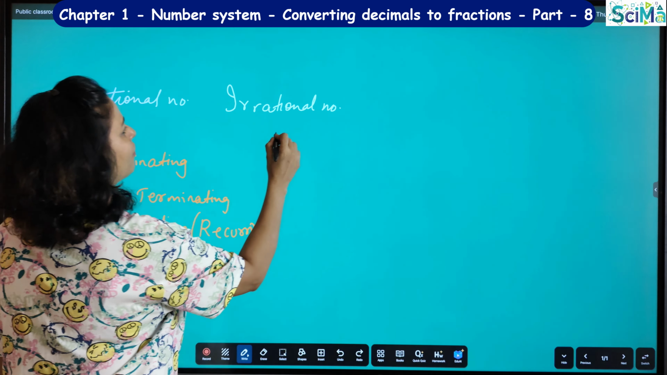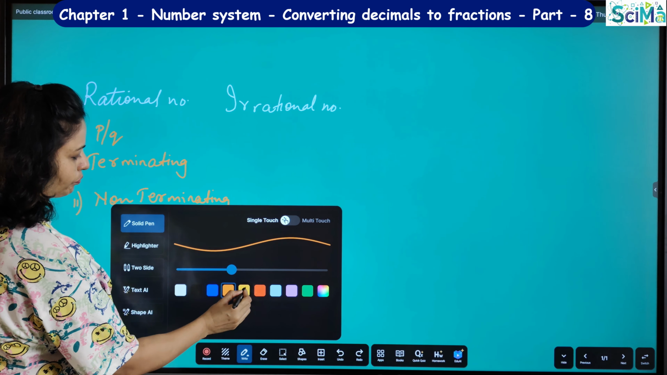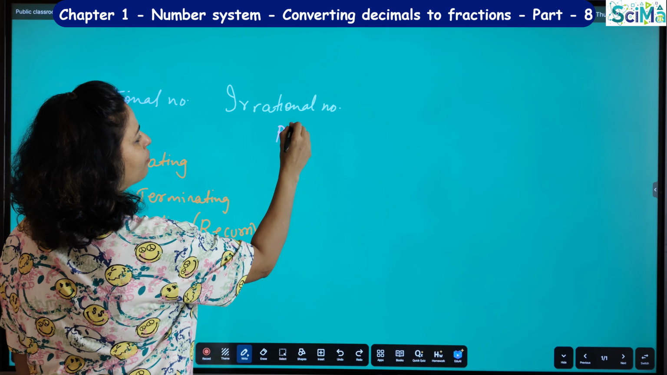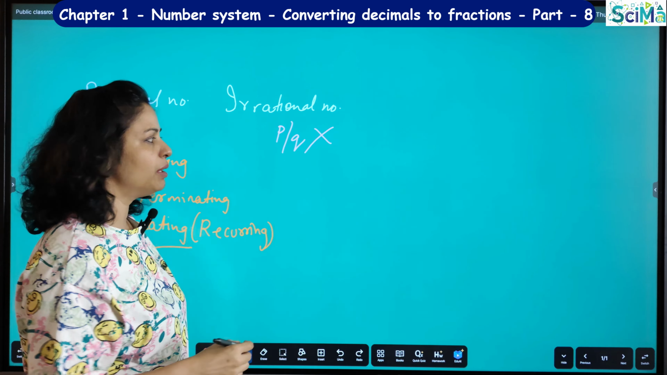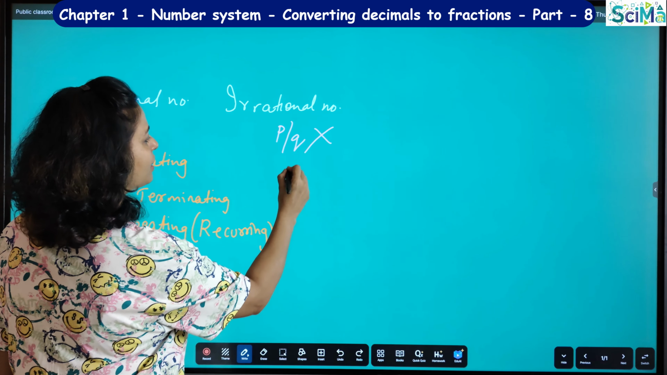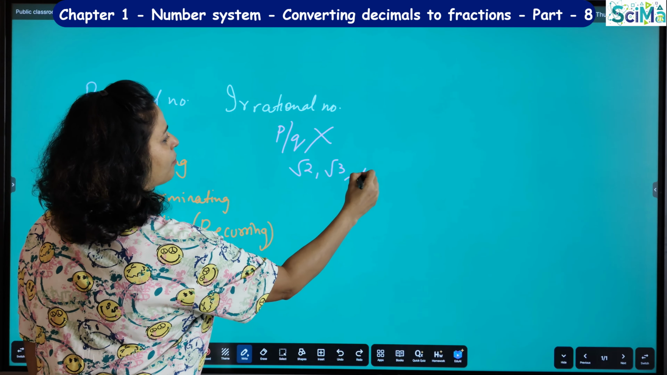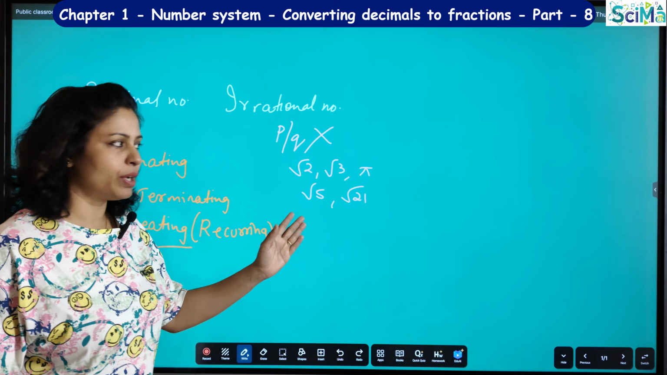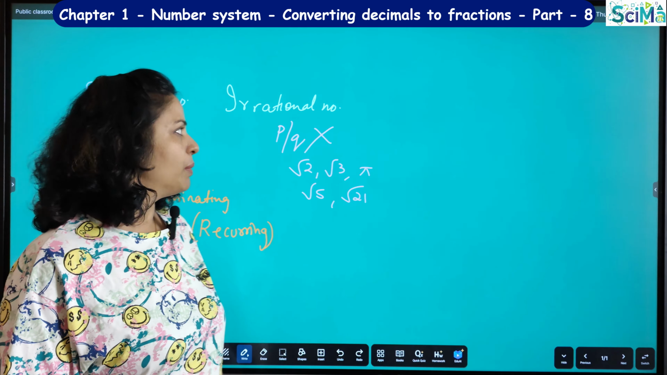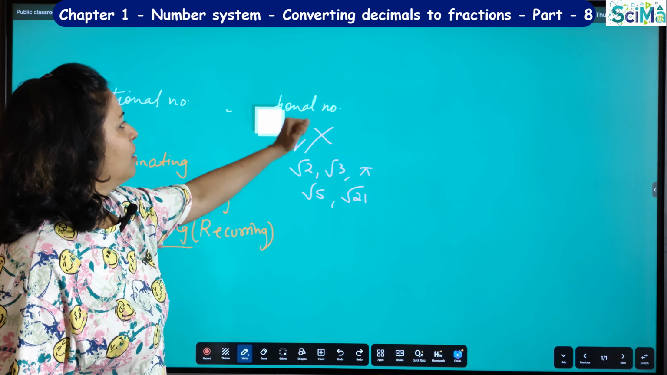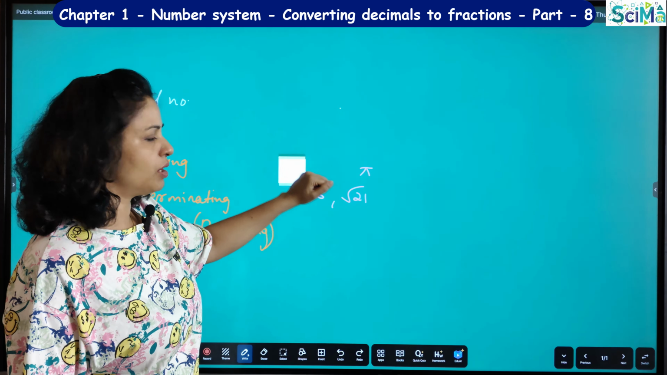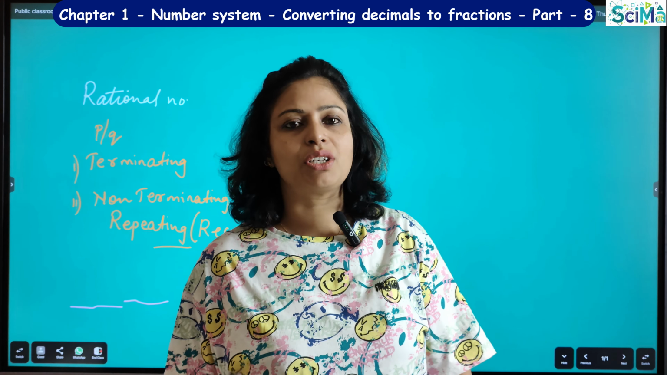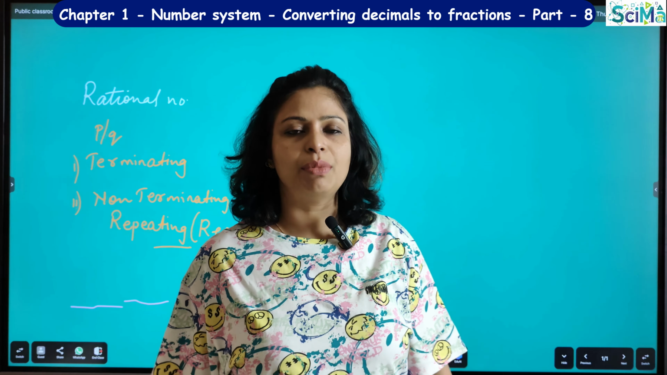Okay, but whereas irrational numbers you cannot write in the form of P by Q. You cannot write them in the form of P by Q. I gave you examples: root 2, root 3, pi, or root 5, root 21. If you see, these are all non-perfect squares. Pi is also irrational number. Okay, so abhi ke liye we will forget about irrational numbers. Let's give some rest to irrational number. We will only give importance to rational numbers.